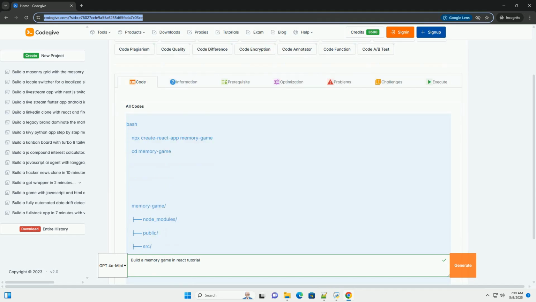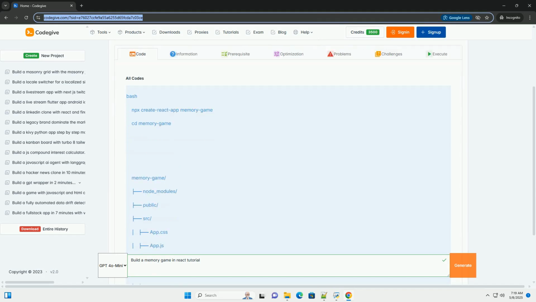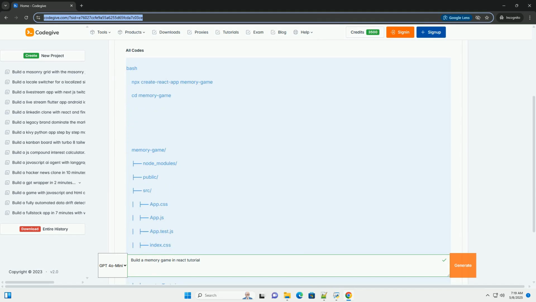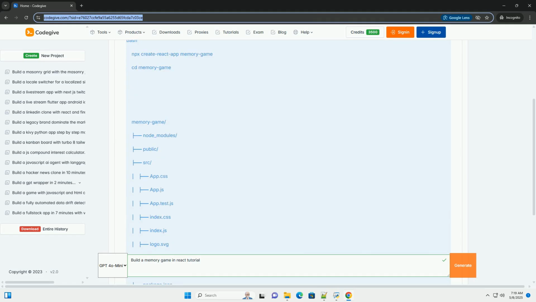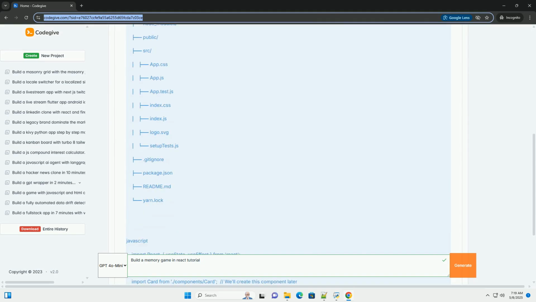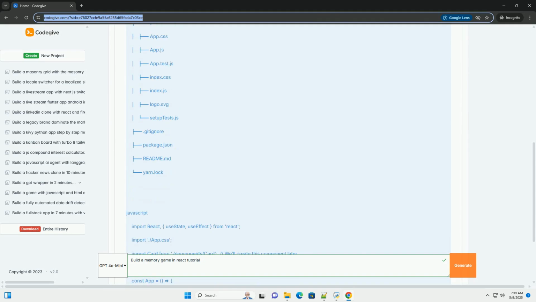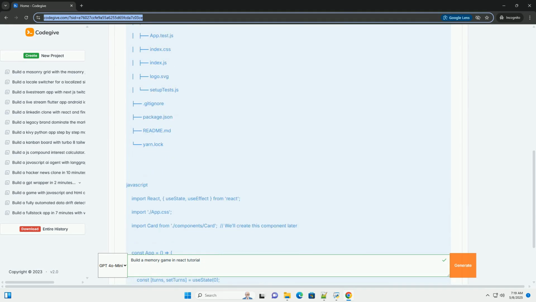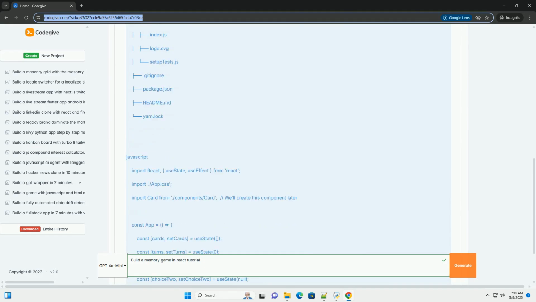OK, let's build a memory game using React. This tutorial will guide you through the process step by step, explaining each component and concept along the way. We'll cover state management, component interactions, and basic styling to make the game functional and visually appealing.